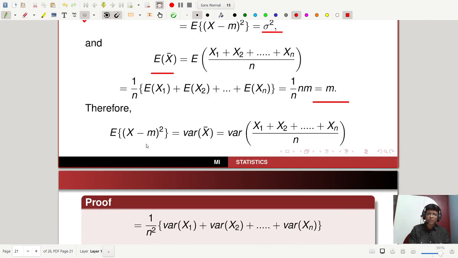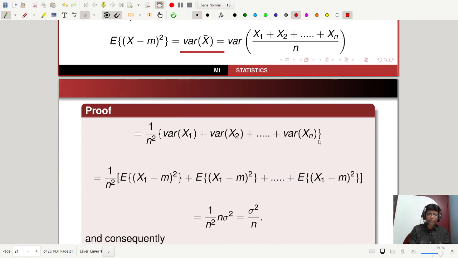So expectation of x bar minus m whole square is nothing but the variance of x bar, and that is the variance of (x1 + x2 + ... + xn) by n. From the variance property, it is 1 by n square times variance of x1 plus variance of x2, etc., plus variance of xn.